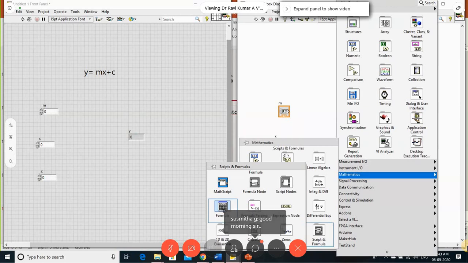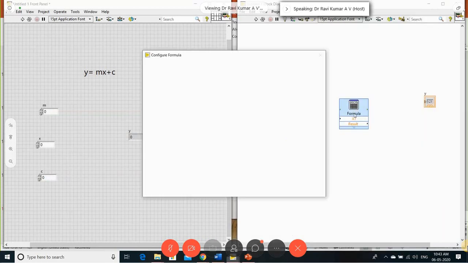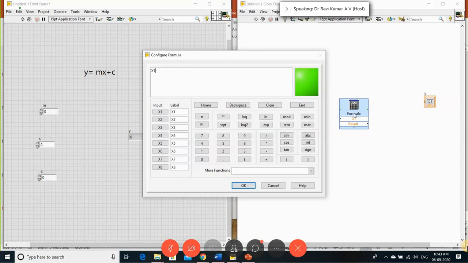Let me come with the first one, the formula. Place it here. See, once you place the formula, the dialog box will open. In this we can see that these are the inputs. We can give the name for the input. Let me give the input here as m, and we can give the input as x, and we can give the input as c. Three variables I have taken.